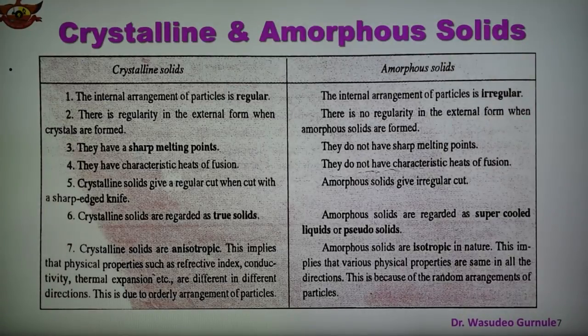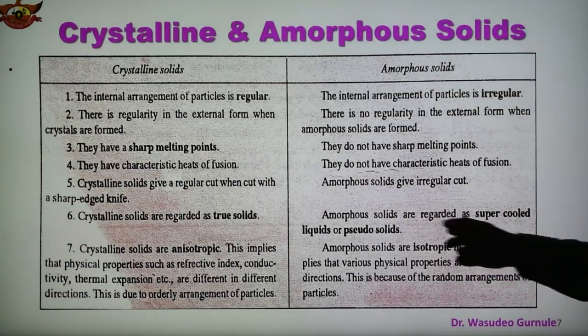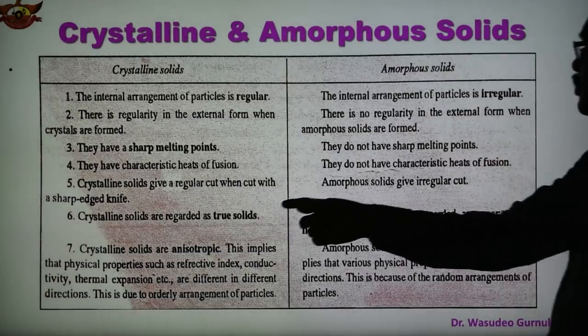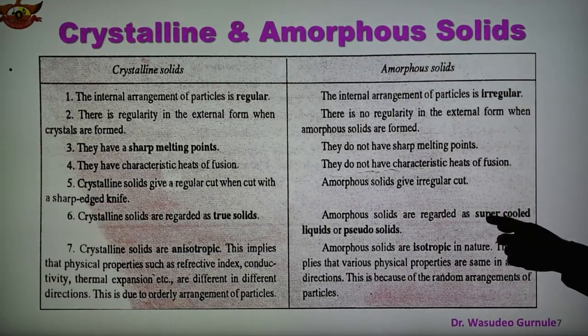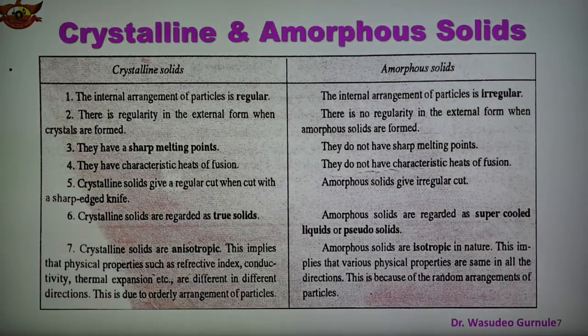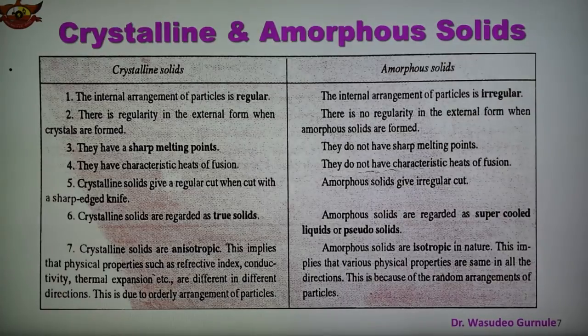Point number 6 is, crystalline solids are regarded as true solids, whereas amorphous solids are regarded as supercooled liquids, also known as pseudo solids. These are the true solids, and amorphous is a supercooled liquid, also known as pseudo solid. And the 7th point is, crystalline solids are anisotropic and amorphous solids are isotropic.